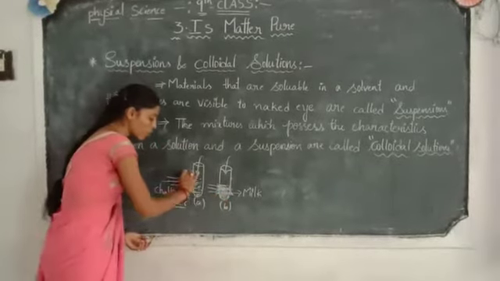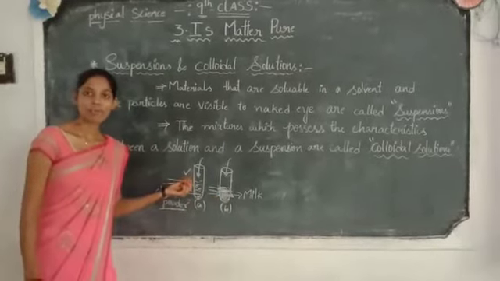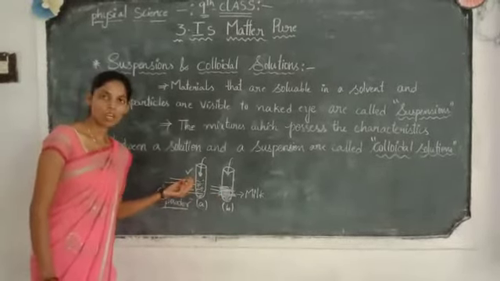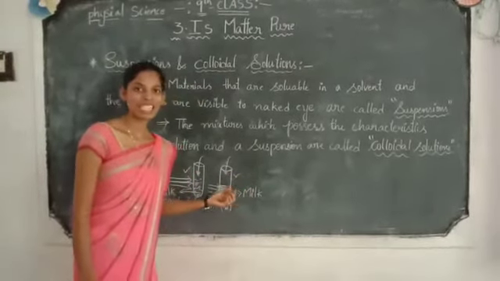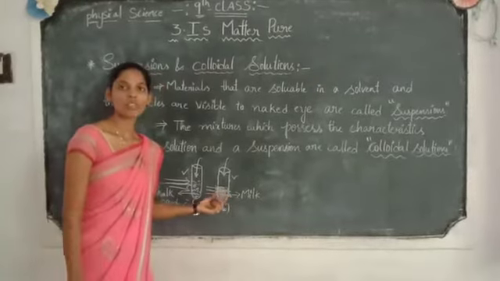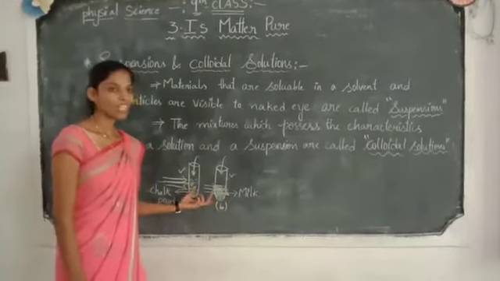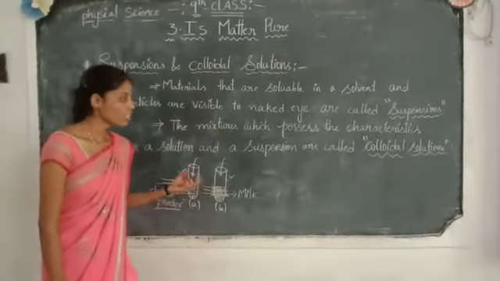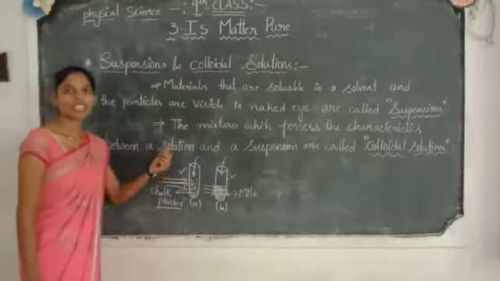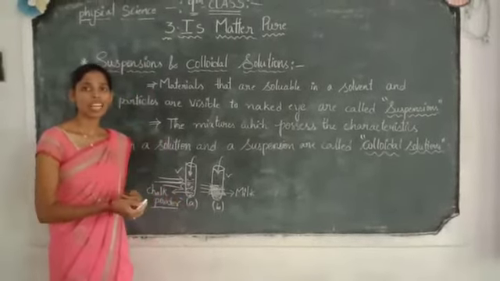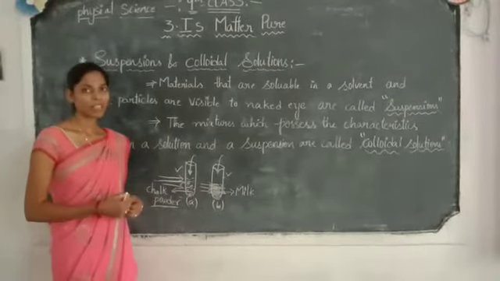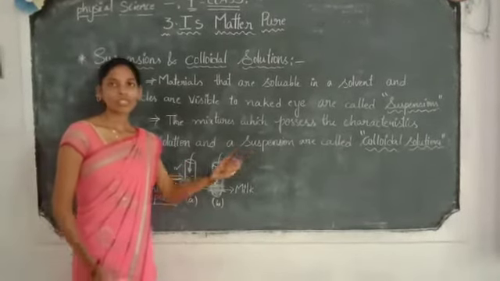In a suspension, by using the filter method we can separate the solute and solvent. But in a colloidal solution, filtration or any physical process cannot easily separate the solute and solvent particles. So these are colloidal solutions and suspensions. Next, we will go through how to separate the solutions and look at colloidal solutions in detail.